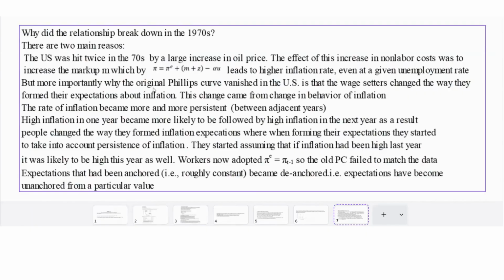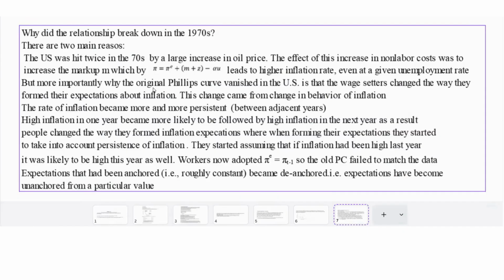So as a result, people changed the way they formed inflation expectations, where they now started to take into account this persistence of inflation, that if inflation is high in one year, it's likely to be higher in the next year. They started assuming that if inflation had been high last year, it was likely to be high this year as well. So now instead of forming expectations around a fixed number pi bar, they started adopting pi t is equal to pi t minus 1, where they started to take into account the persistence of inflation. So the old Phillips curve failed to match the data.